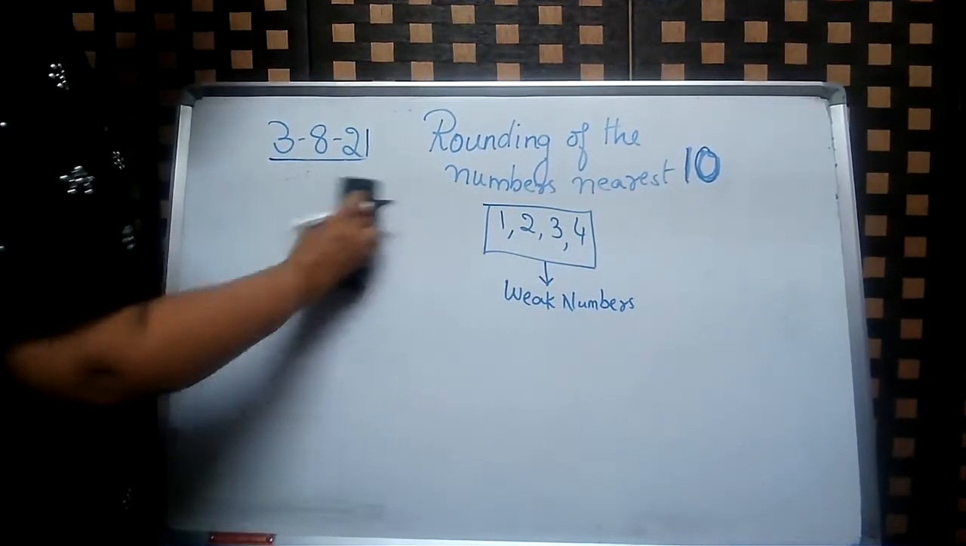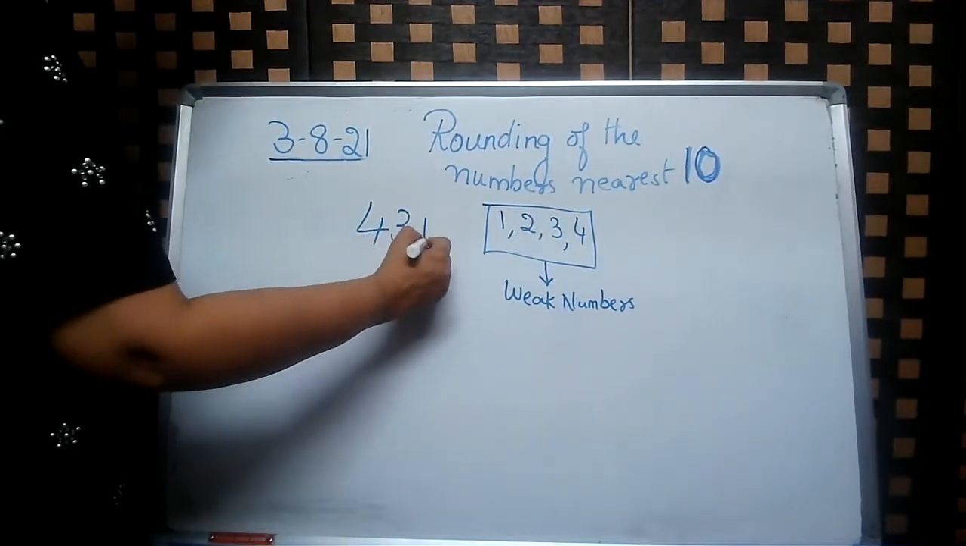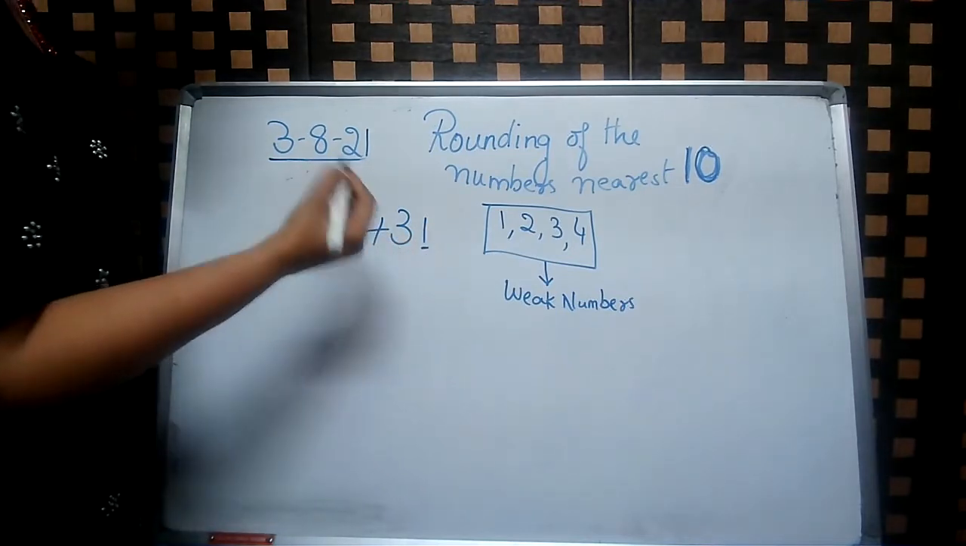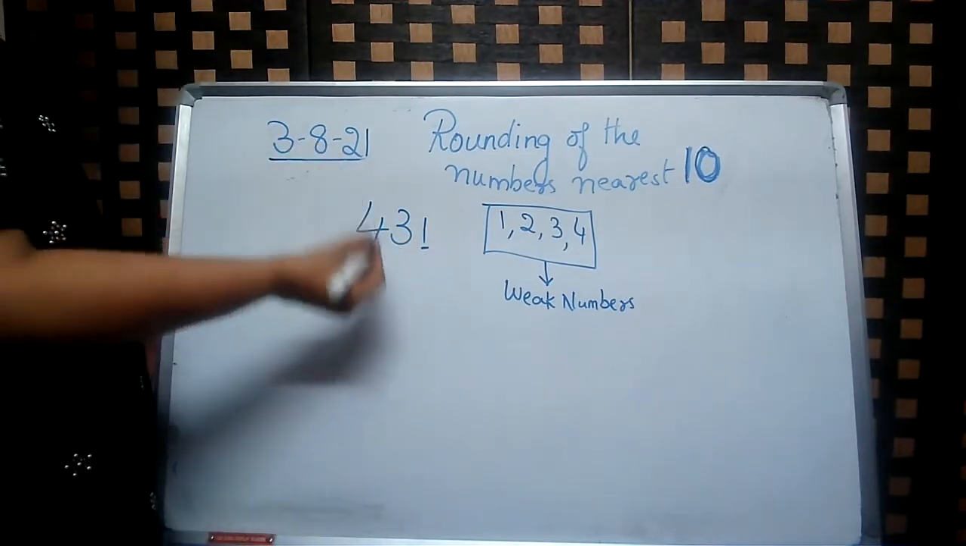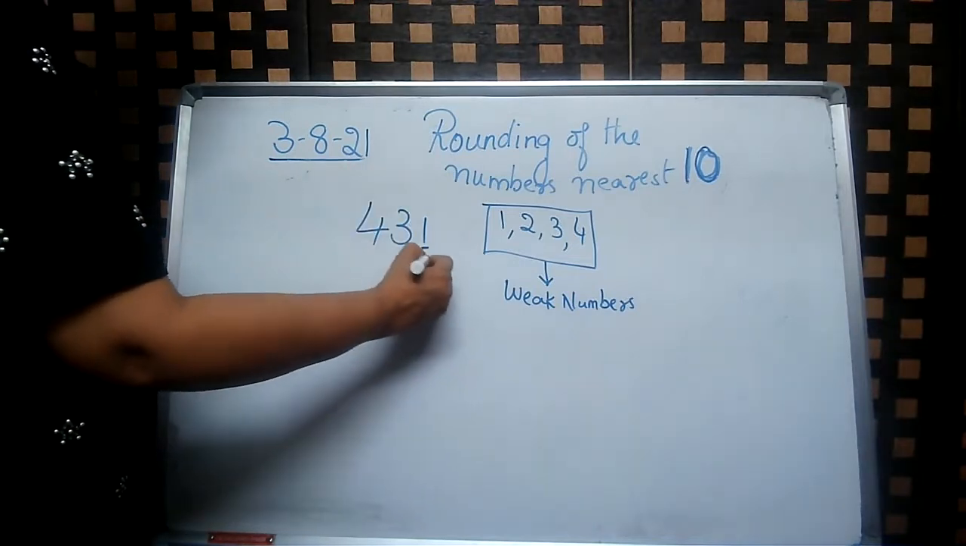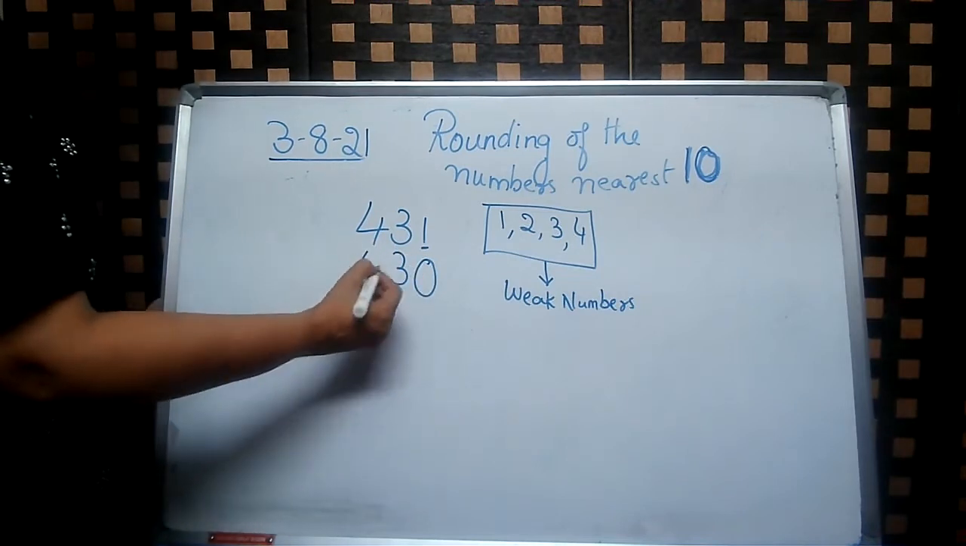Let us look at one more number. 431. So check the ones place. Is it a weak number or a strong number? It's a weak number. 1, 2, 3, 4. The ones place is 0. Tens place and hundreds place remain the same.